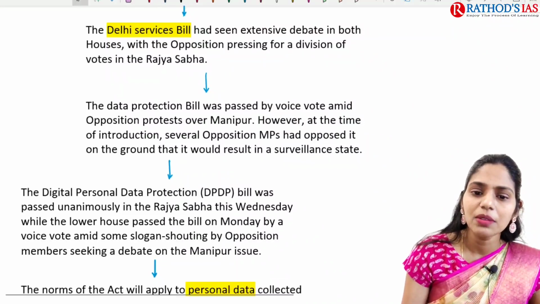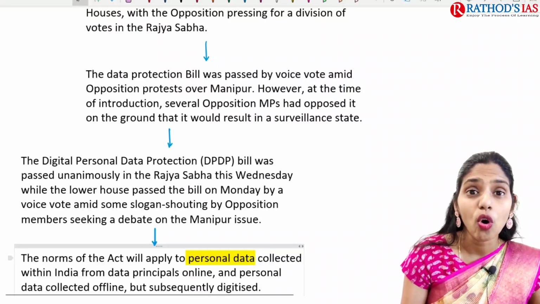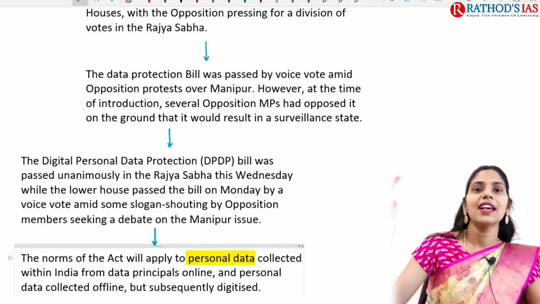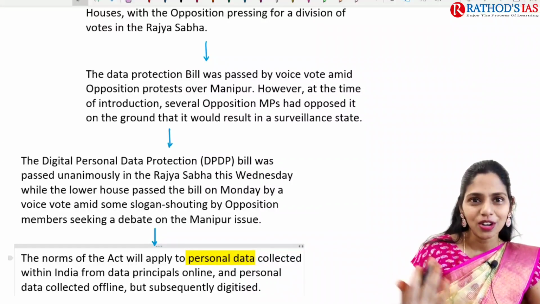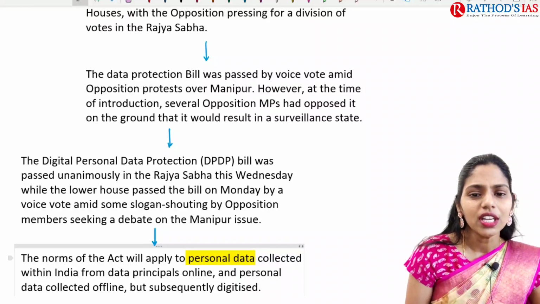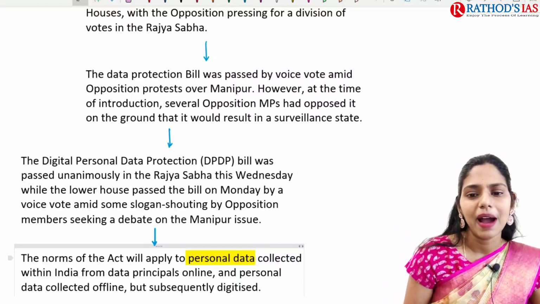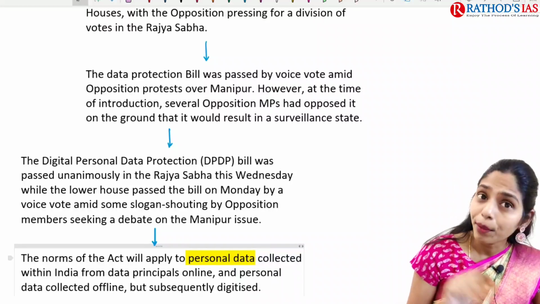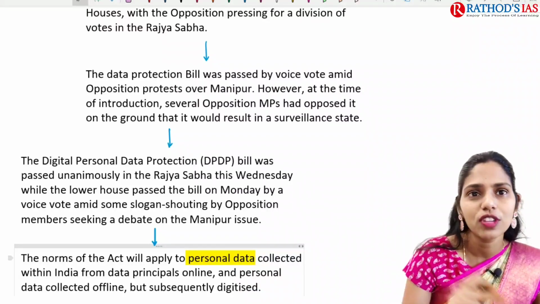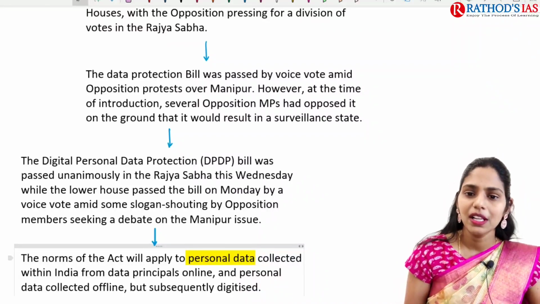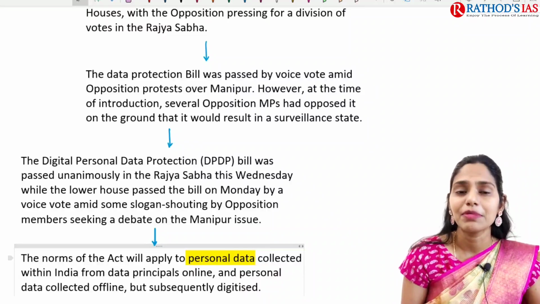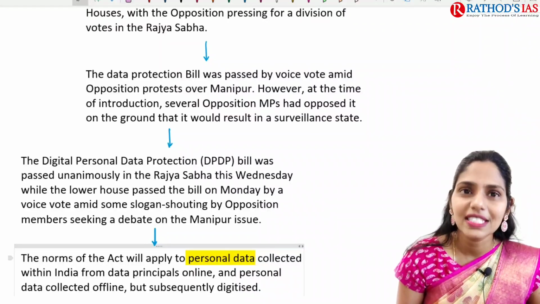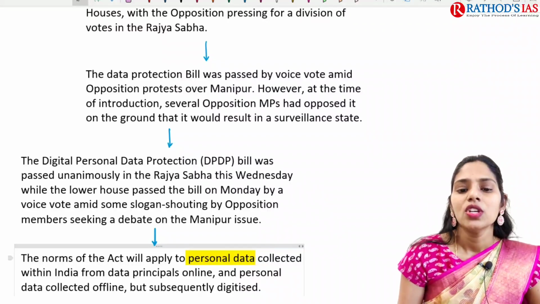The Data Protection Bill was passed by voice vote, that means ayes or noes. Through this voice vote it was passed, even though opposition parties are protesting because of the Manipur issue, and many bills have been passed in the absence of proper debate, discussion and voting.